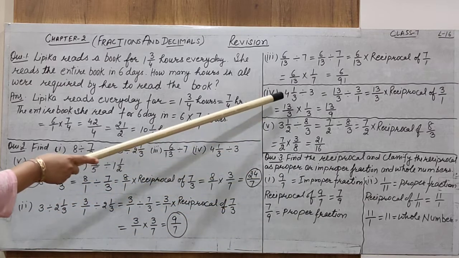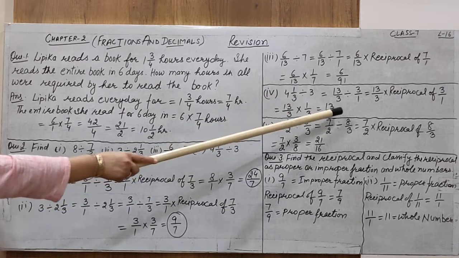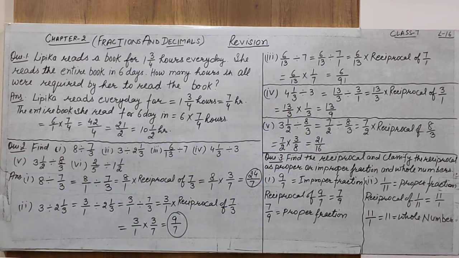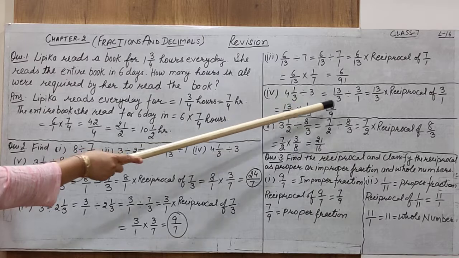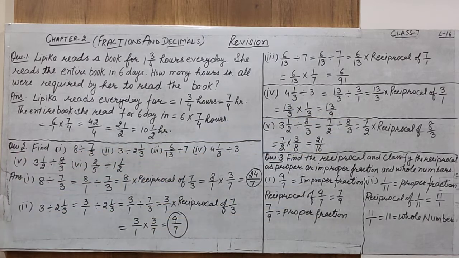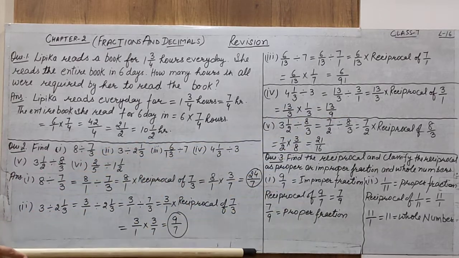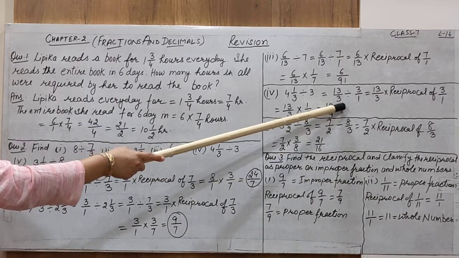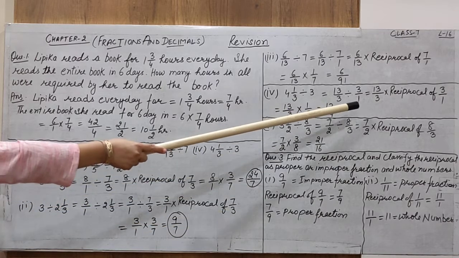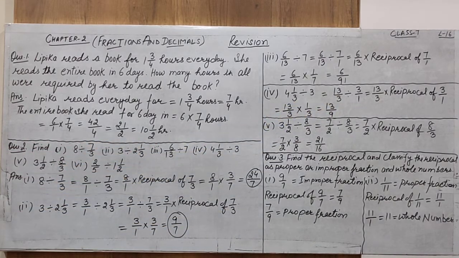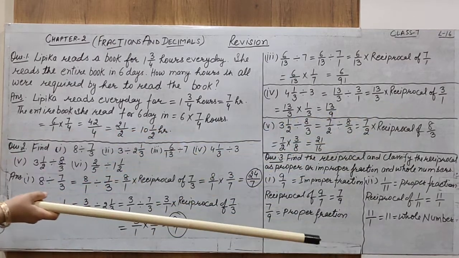And how can we change it? 4 multiplied by 3 is 12, plus the numerator, that is 1. We get 13 by 3, that is the improper fraction, divided by 3. We are not going to write 3; we have to write 3 as 3 by 1, so that the whole part is changed into a fraction. So now we have to divide 13 by 3 by 3 by 1. Okay? Alright. So next, change the division sign into a multiplication sign and multiply with the reciprocal of 3 by 1.